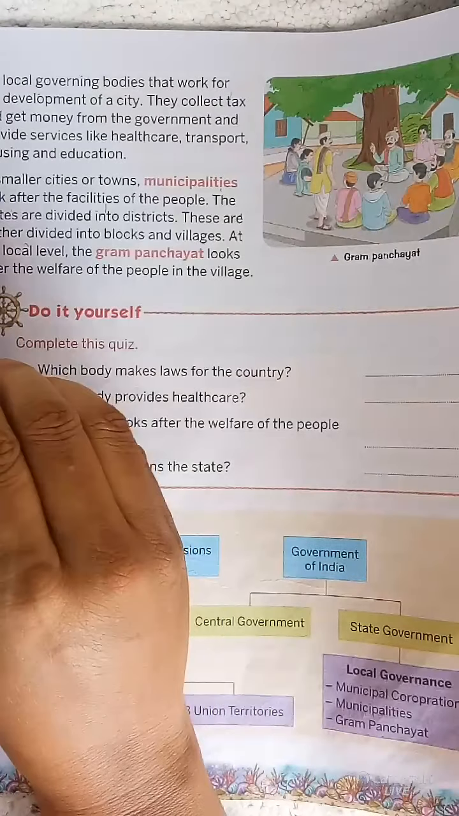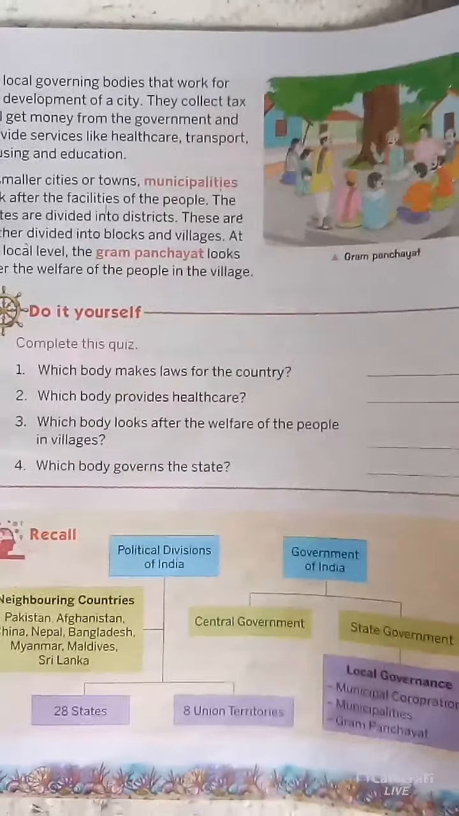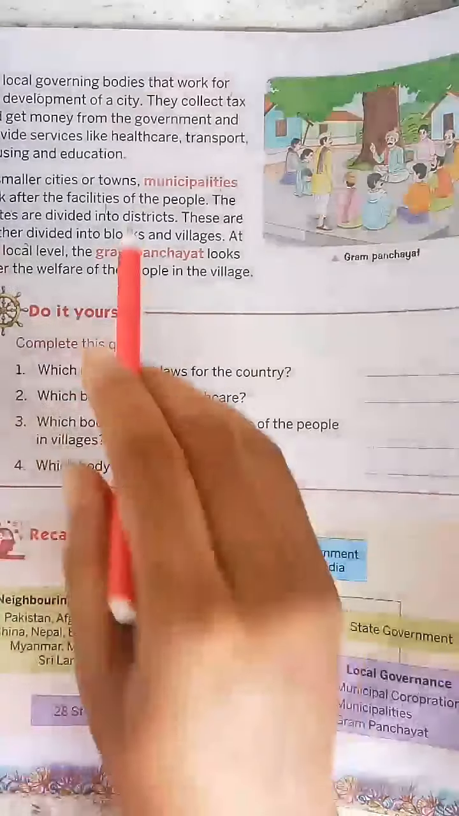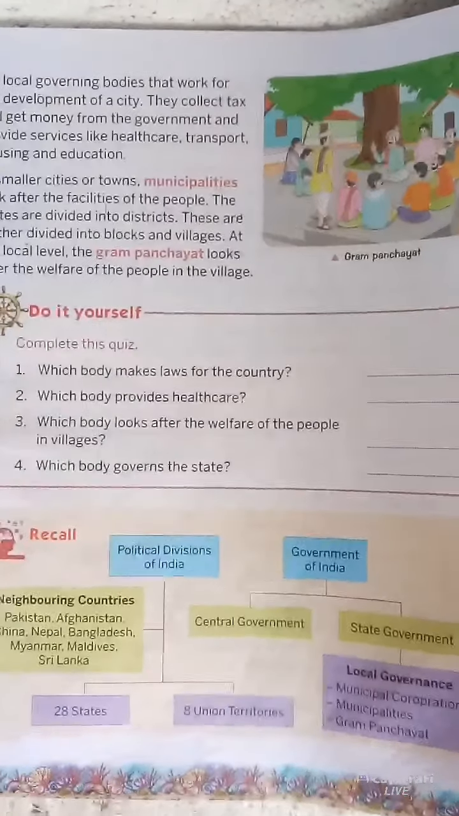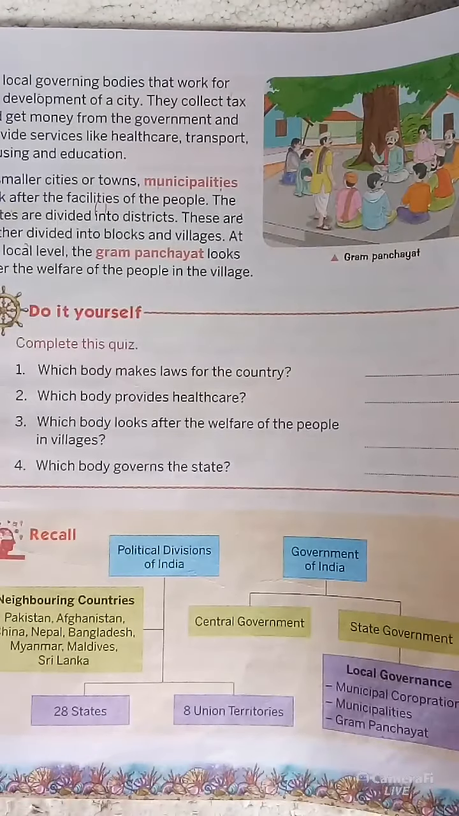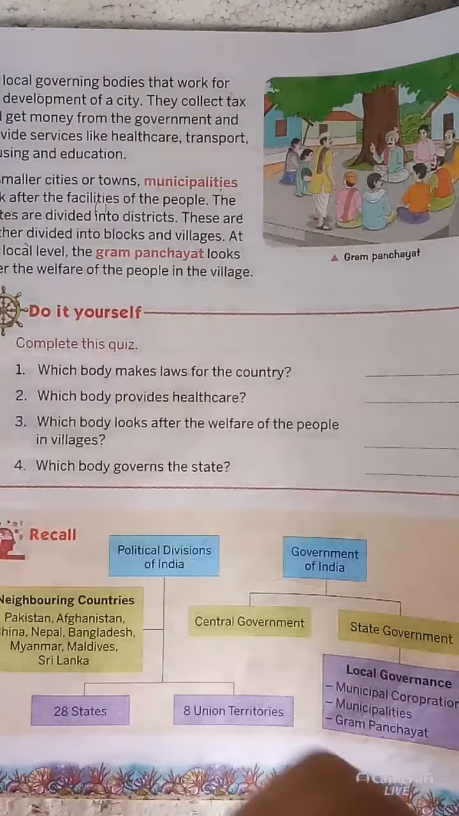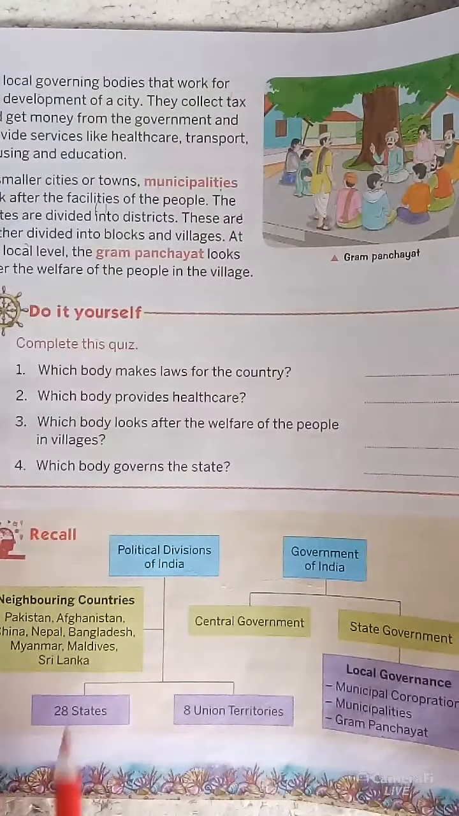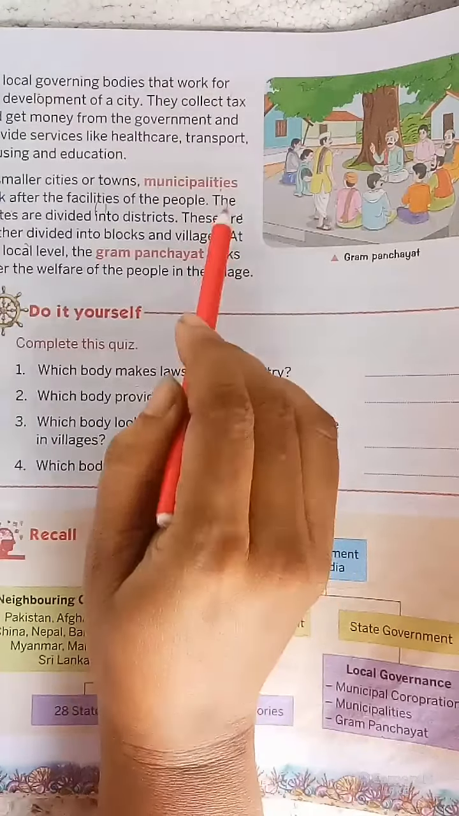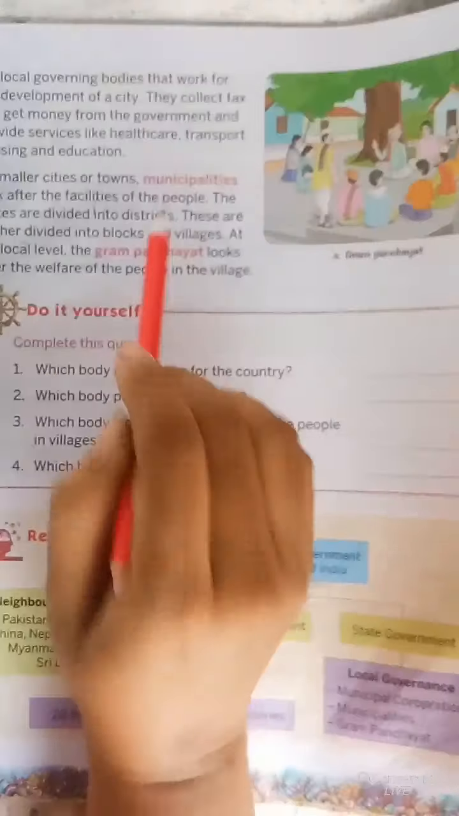See, in smaller cities or towns, like this place where we are staying, those places are also municipalities. They look after the facilities of the people. If we need a water connection, if we need electricity, if we need a road to be prepared, everything is the municipality's responsibility.